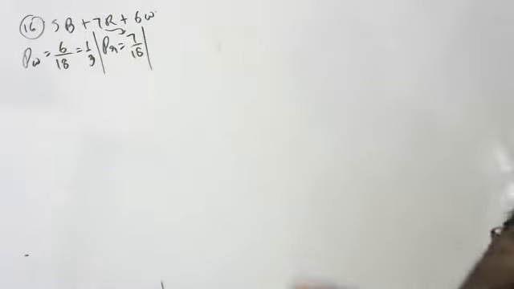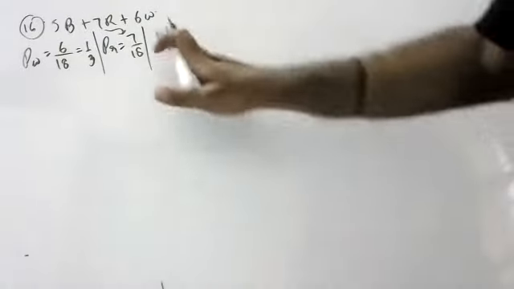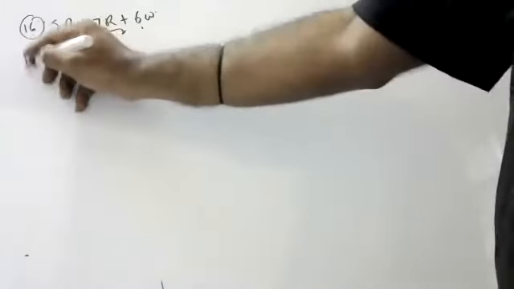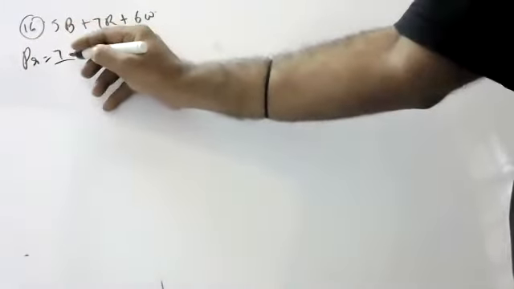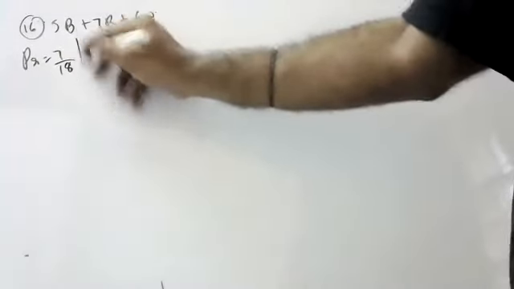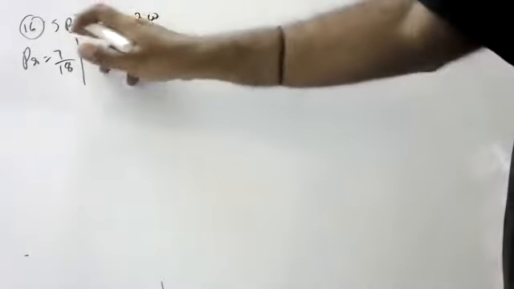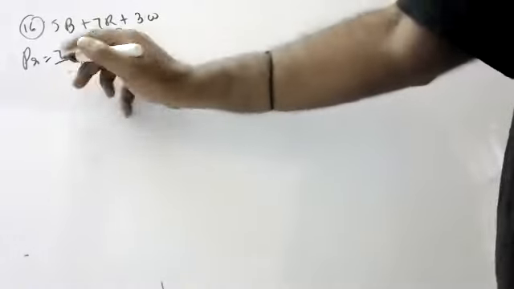What is the probability of no black? Sir, you said another sum. What is the probability of red? 7 by 18, 7 plus 6 plus 5 is 18. Okay, now tell. 7 by 18.